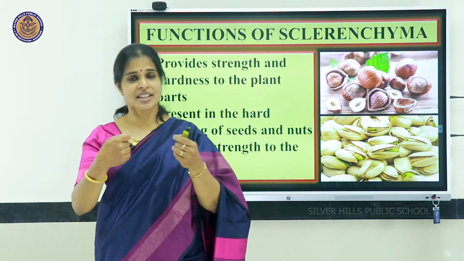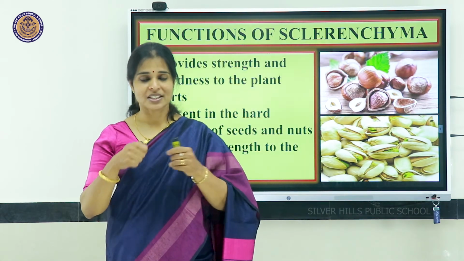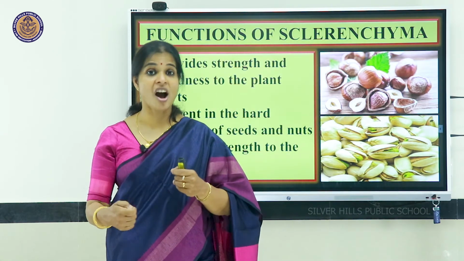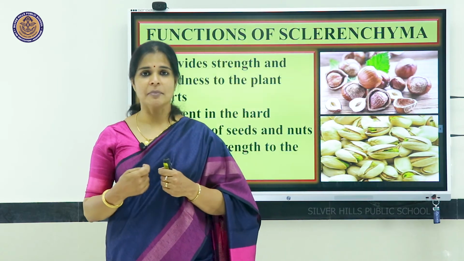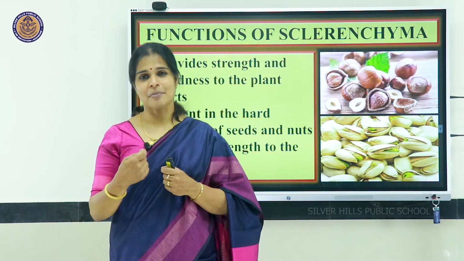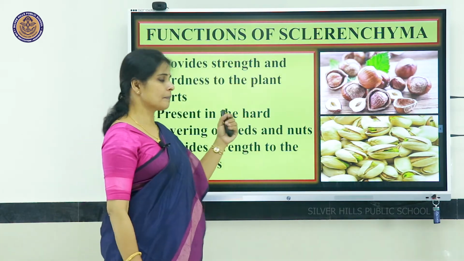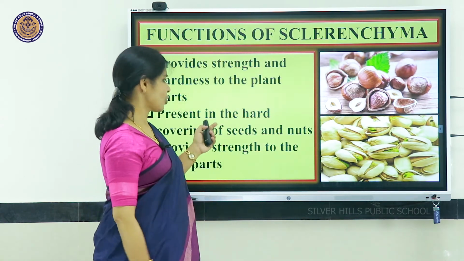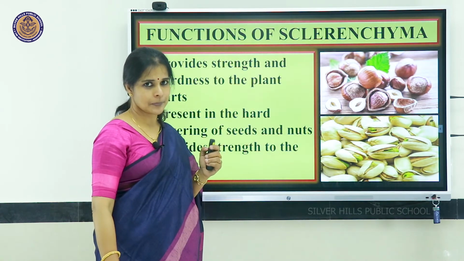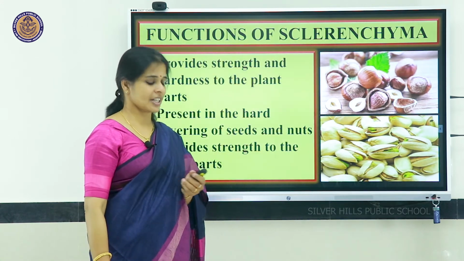If you take a single strand of the fiber and try to break it, it is very difficult, it is very hard. The coconut husk fibers are made up of sclerenchyma, a very hard substance. That is one good example of sclerenchyma tissue present in plants. The coconut is a seed, and its outer cover is made up of sclerenchyma tissues.